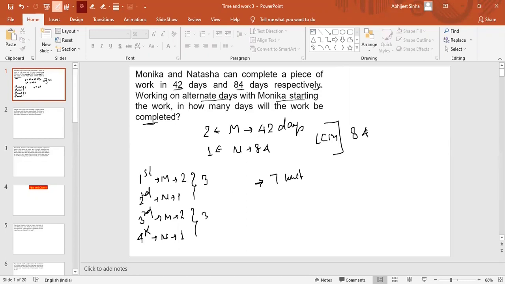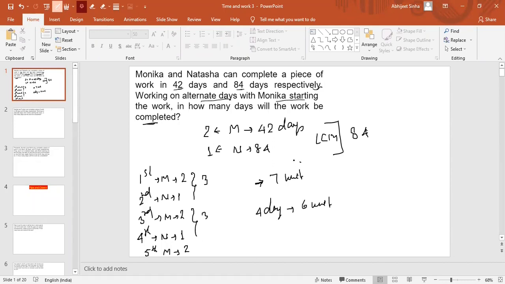In the first day 2 units, second day 1 unit, third day 2 units, fourth day 1 unit. So in this manner 6 units get done in these 4 days.